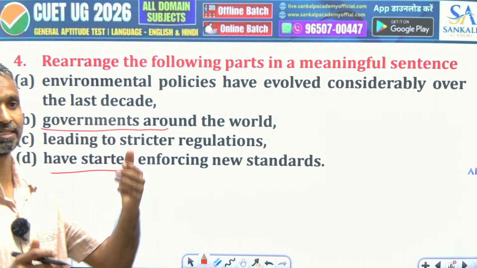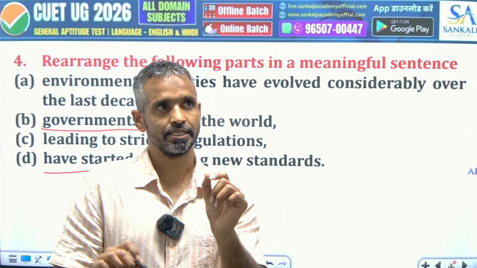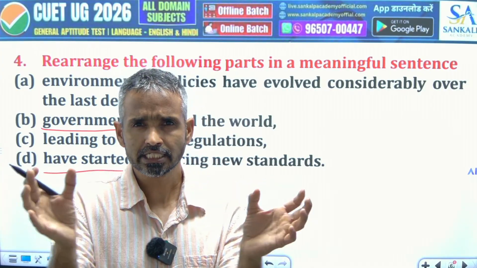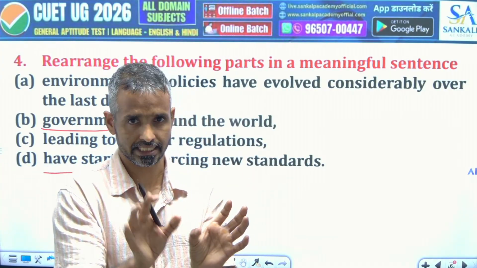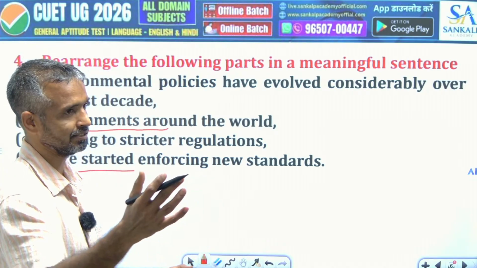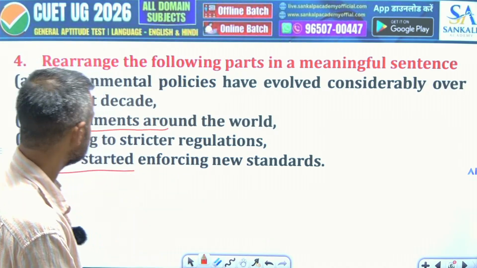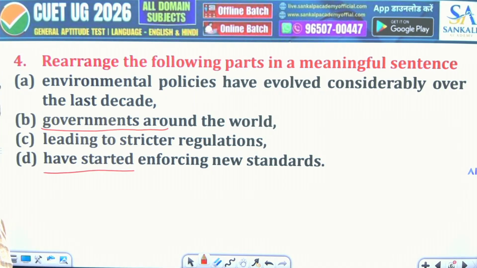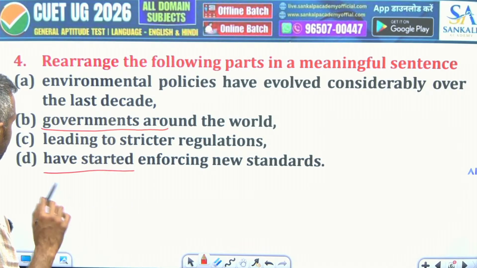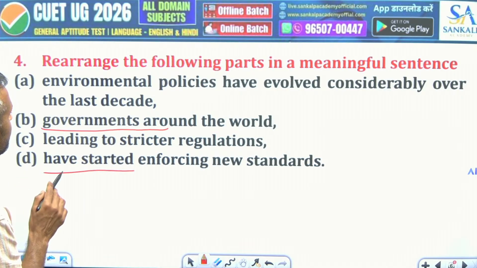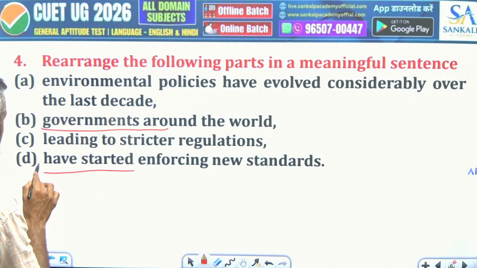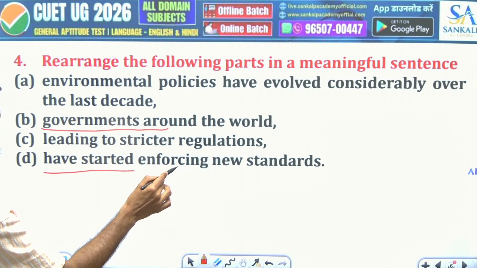Sometimes it happens that there is a colon or semicolon that connects the two big clauses of a sentence. That happens in some of the bit advanced level sentences, and this is what is happening here. I see these two connections. So how would you make it? You can make it as the meaning that I see in it: Environmental policies have evolved considerably over the last decade, leading to stricter regulations.